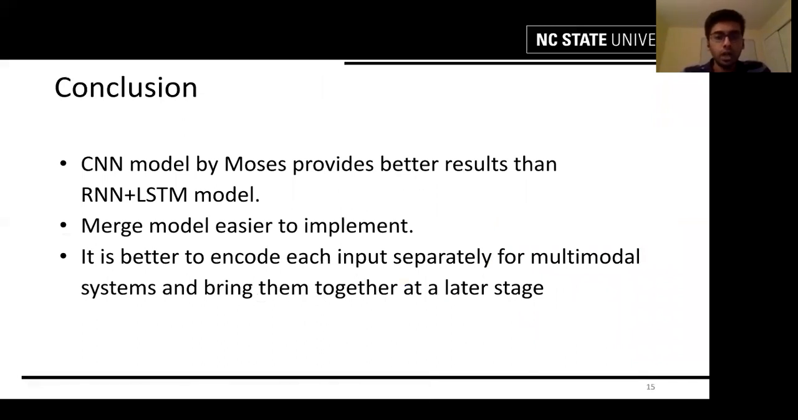Finally, to conclude, we got to know that the CNN model by Moses surpasses the results of RNN and LSTM. The CNN model is 3.3 BLEU4 points below the state-of-the-art model. Secondly, the merge model is easier to implement as it is a purely linguistic model, and the RNN is not used on the images unlike the inject and the CNN model. Thirdly, when implementing a system which is multimodal and is expected to arrive at a joint representation, it would be better to have a separate component to encode each input and bring them together at a later stage.